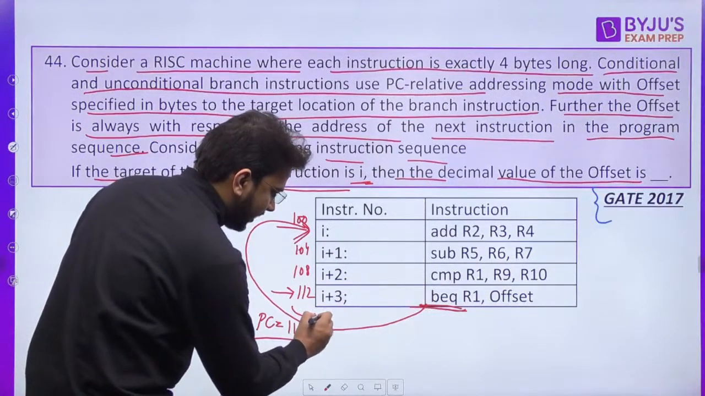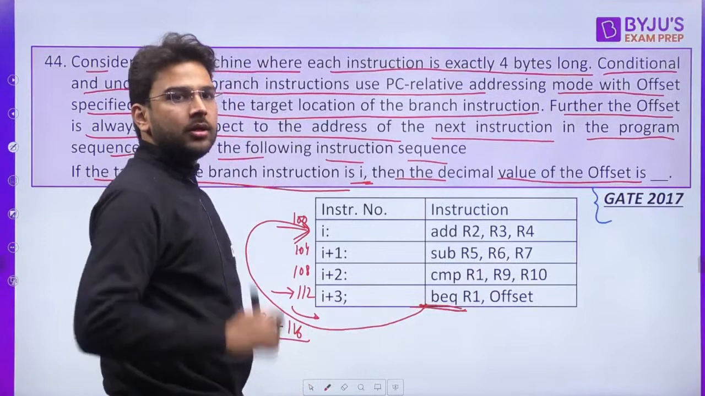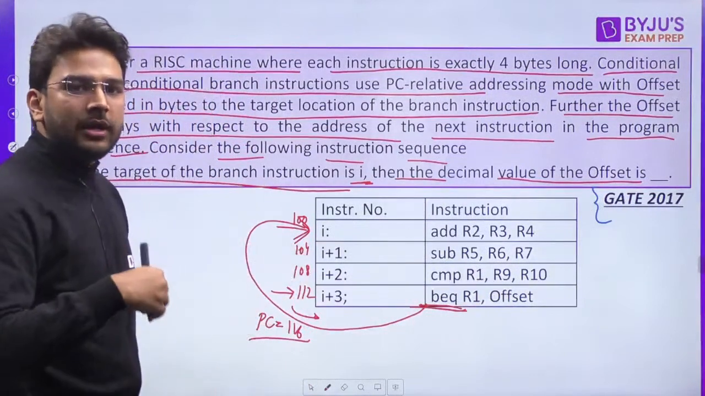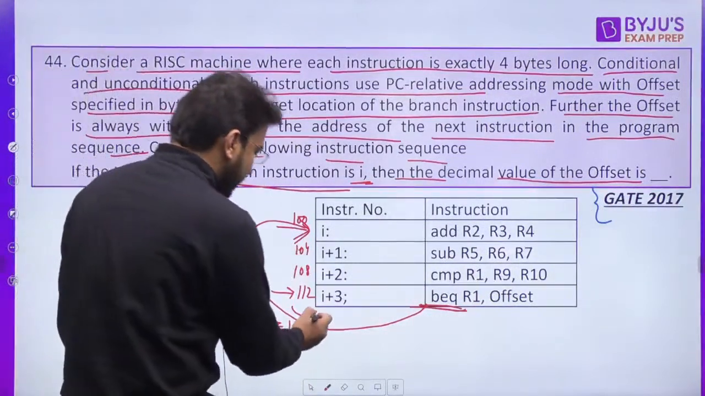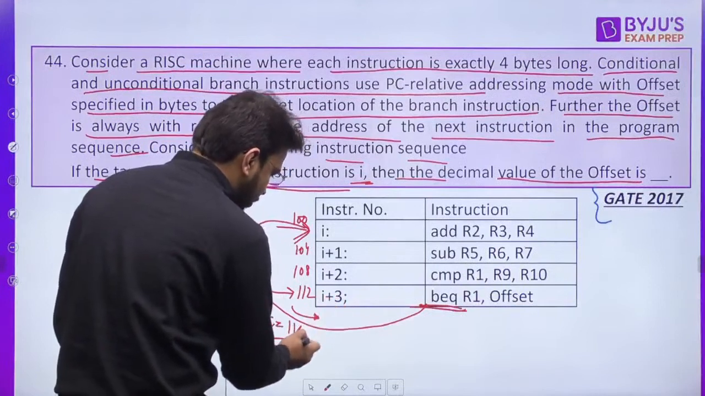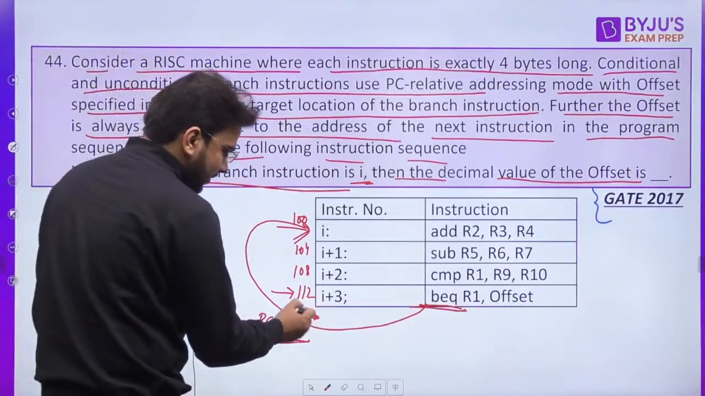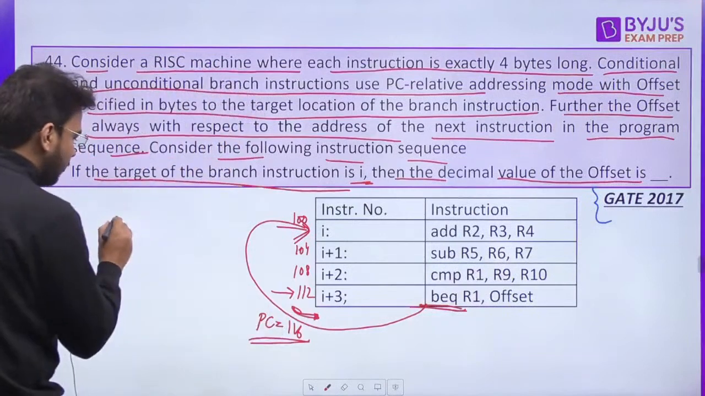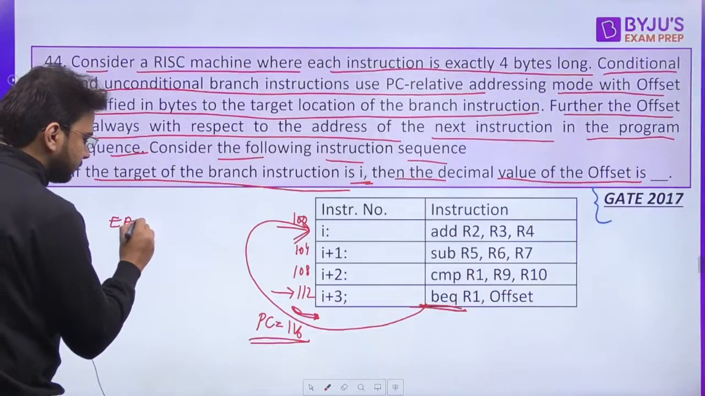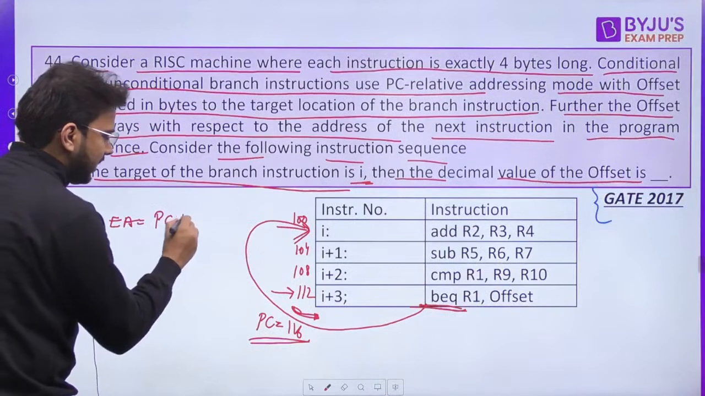Because it will point to the next instruction to be executed. The decision of taking the branch will be taken later, right? But at this point of time when it is executing, PC value will be 116. Now if PC value is this one, how to calculate the effective address? That is going to be PC plus offset,